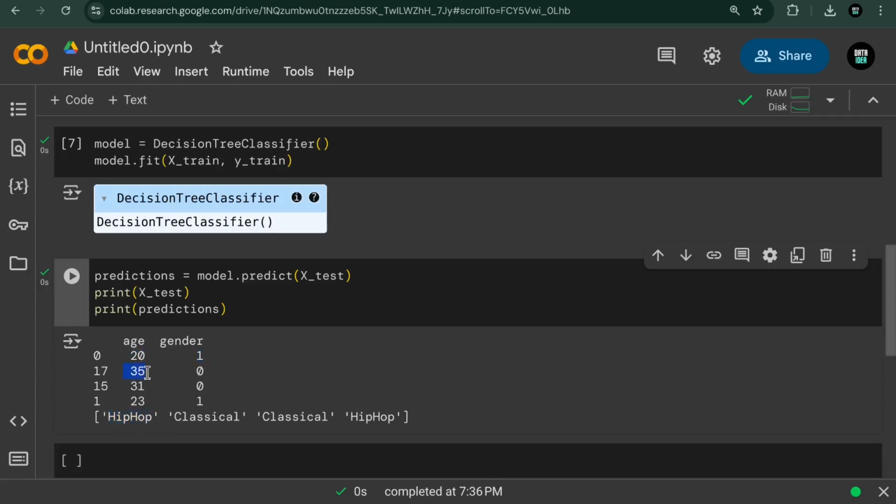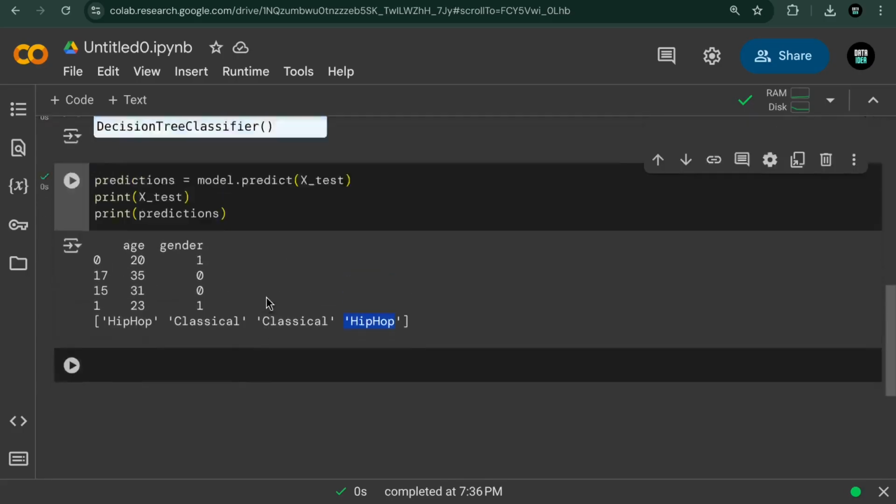For a person of 35 years and gender 0, female probably, it's classical, likes classical music, and so on and so forth. Here, for example, for a person of age 23 with gender 1, they like hip hop. It's very simple like that.